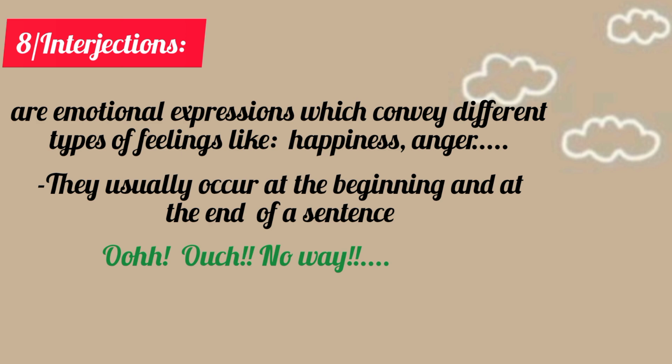The last type is interjections. Interjections are emotional expressions which convey different types of feelings like happiness and anger. They usually occur at the beginning of a sentence or also at the end of the sentence. For example, oh, ouch, no way.